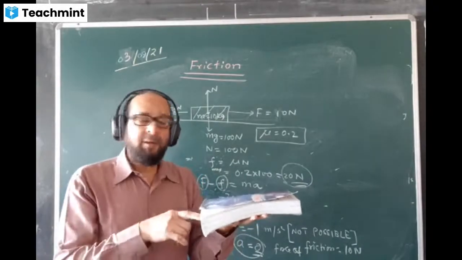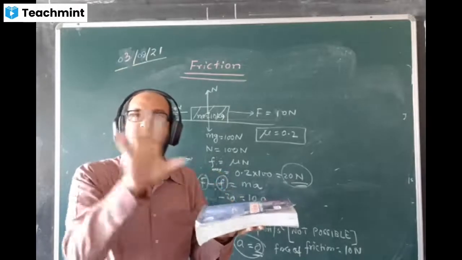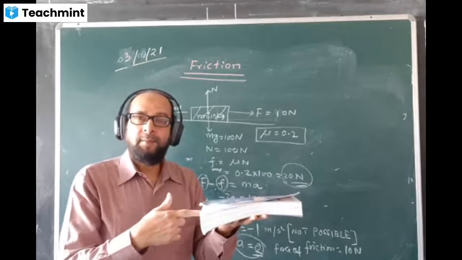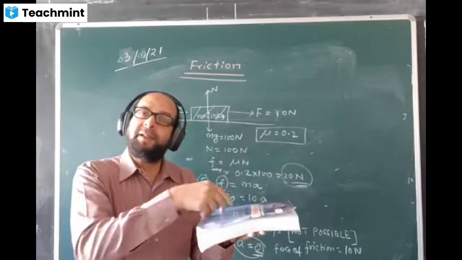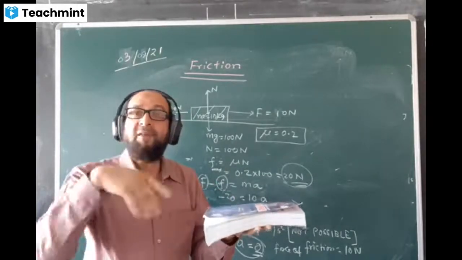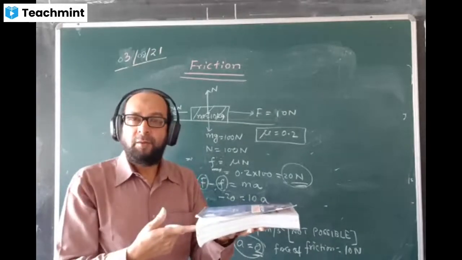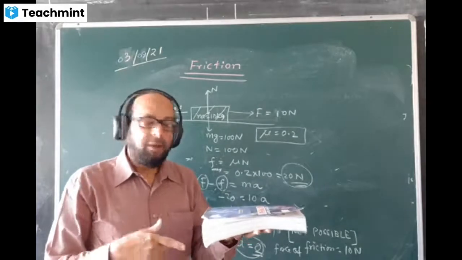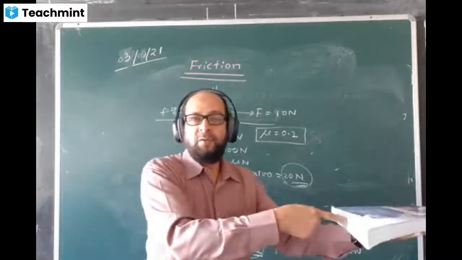First I give 5 Newton and the body doesn't move. How much is the friction offered by the body? It's 5 Newton. Now I'm increasing the force, I'm making it 10 Newton. The body doesn't move. How much is the friction given by this body? It's 10 Newton. They are balancing each other. I give a force of 20 Newton and yet the body doesn't move. How much is the friction given? We say 20 Newton. But now I'm giving a force like this and the body moves.